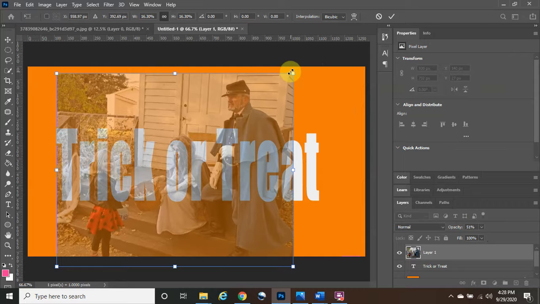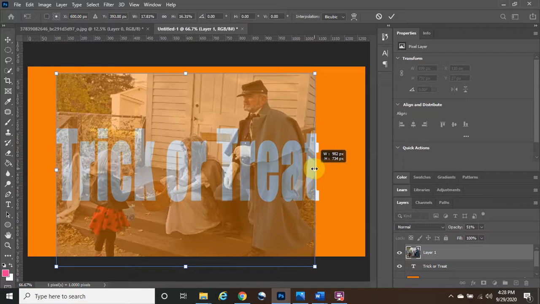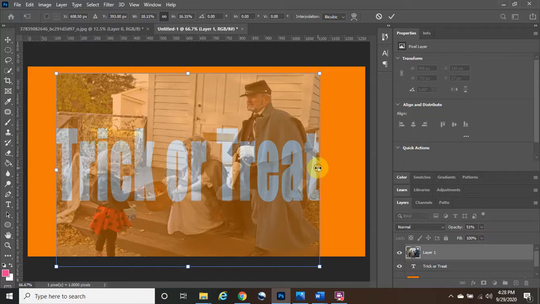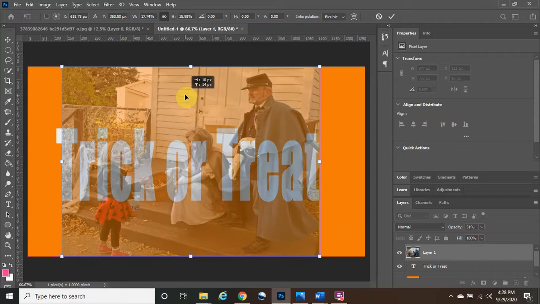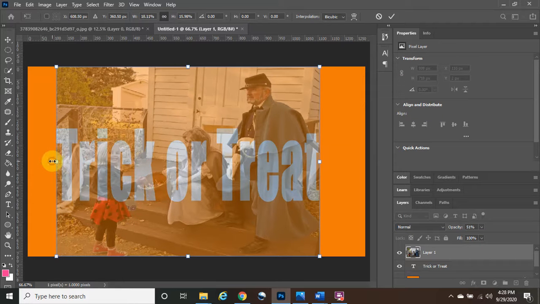I'm going to make it not proportional, so I'm going to hold the shift button and then I am going to drag it out a little bit. So I think it looks a lot nicer like that to make it fit. So this man's not out of frame. We don't want it to be out of frame. Okay, perfect. So I'm gonna hold the shift button and then I'm gonna drag it out a little bit more so nothing's out of frame. Perfect. I think this looks really nice.